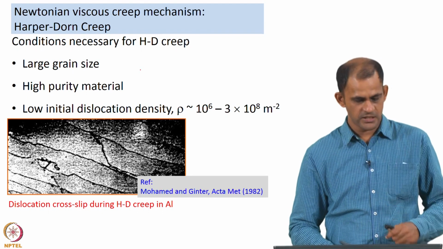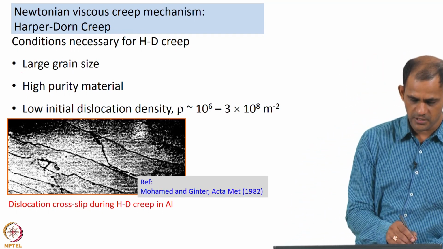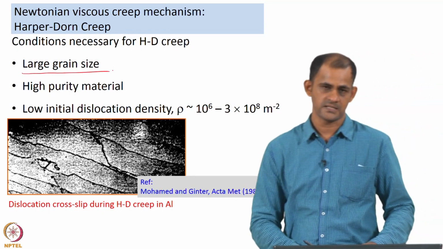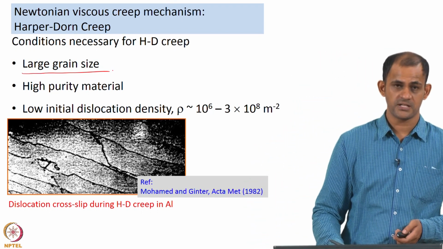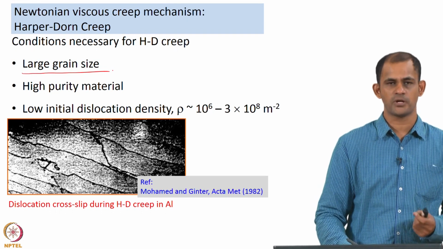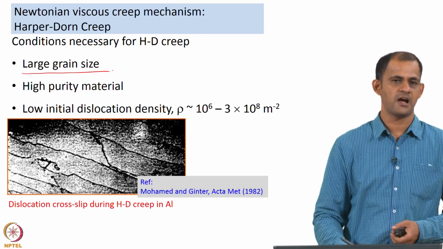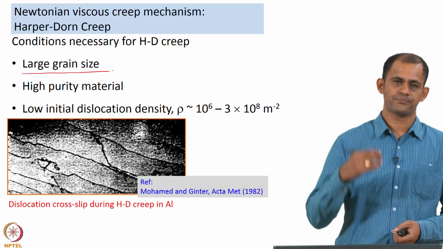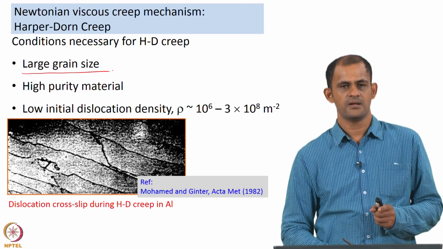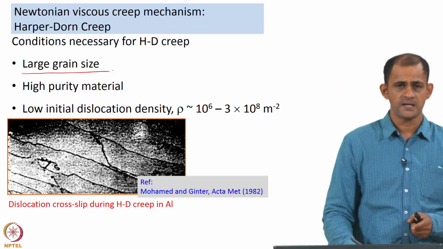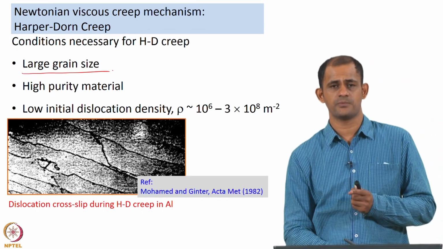The main conditions for Harper-Dorn creep are, first, the material should have a very large grain size. Harper and Dorn in their experiments used polycrystalline aluminum with a grain size of 3.3 mm, which is significantly large, so one of the necessary prerequisites is a large grain size. Secondly, the purity of the material has to be very high.